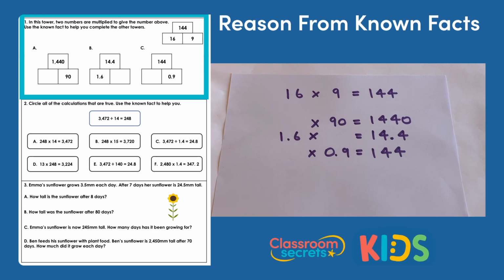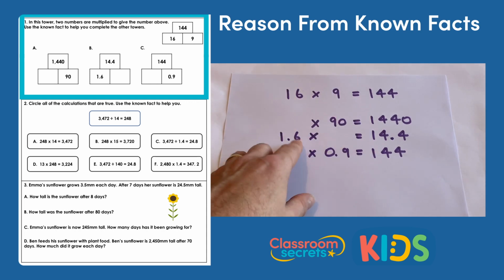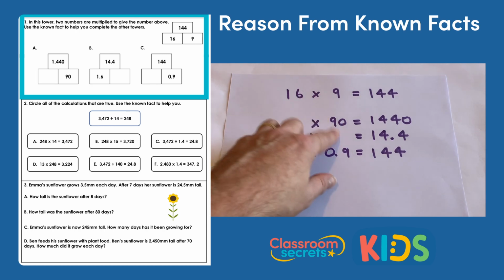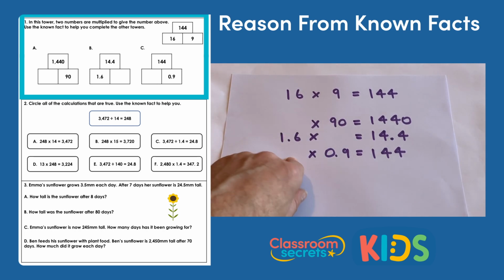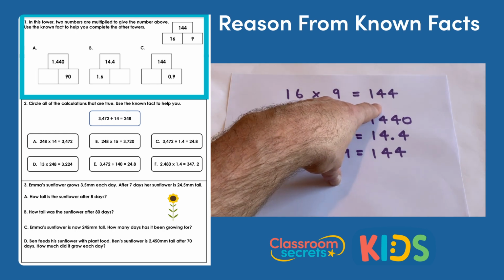Question 1 says, in this tower two numbers are multiplied to give the number above. Use the known fact to help you complete the other towers. So they have a tower there which is 16 multiplied by 9 makes 144, which I've written out here. I've written out each of the towers as multiplications with the missing number or the missing part of the tower also missing in my multiplication. So the fact we're given is 16 lots of 9, 16 times 9 is 144.